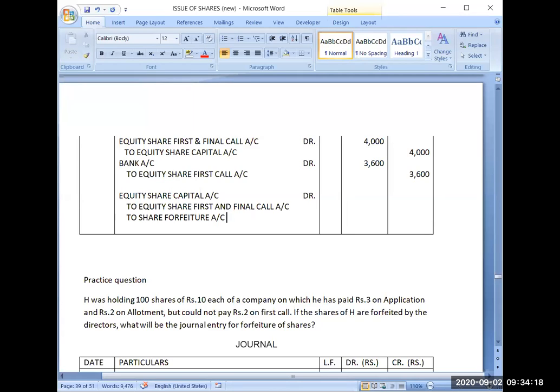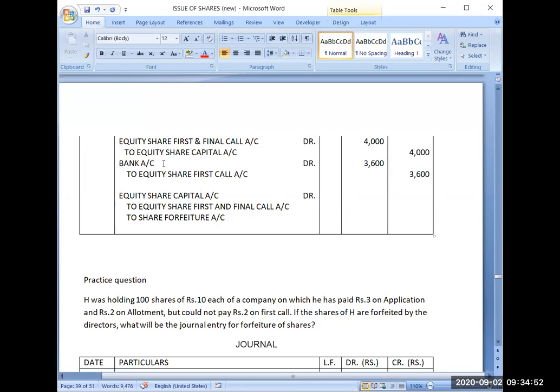Okay. Now coming to the amount section, please listen very carefully to the rules, step by step, which I am telling. First, see share forfeiture account. Calls in arrears could not be written in this entry for money not received. If I would have opened calls in arrears account in this entry, then I would be writing calls in arrears.